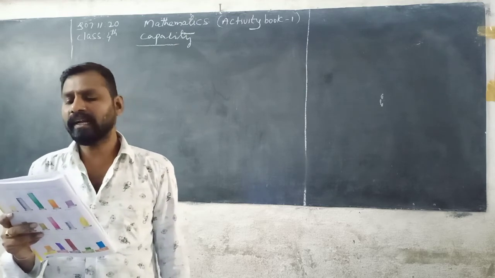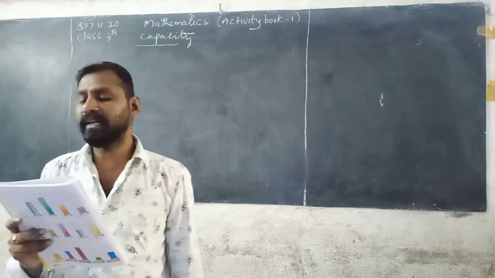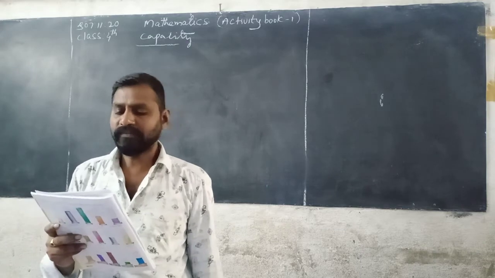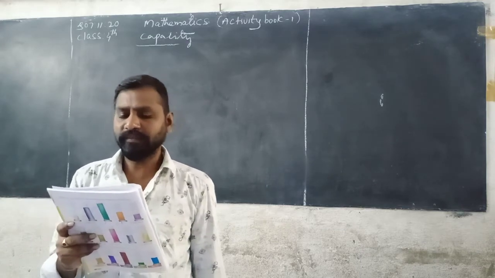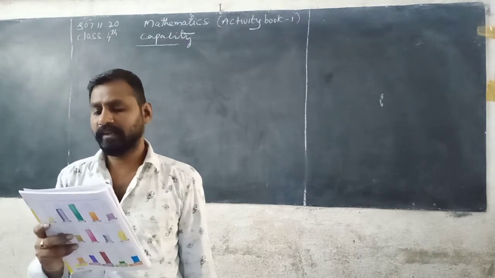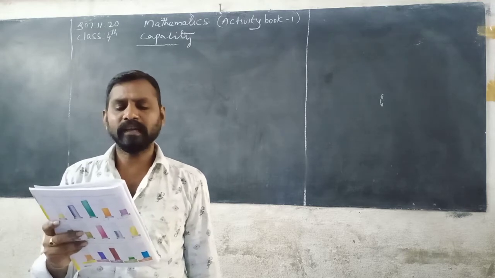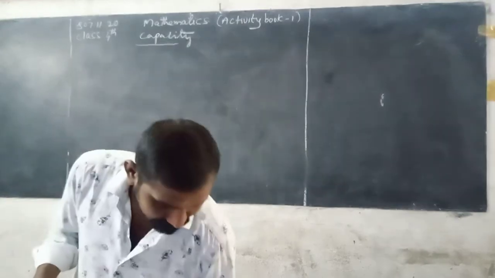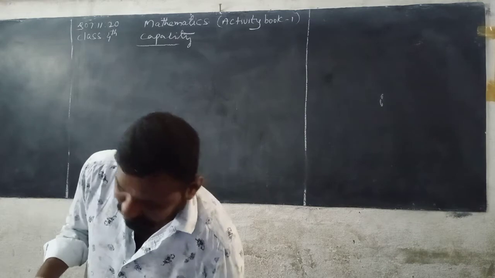If she drank 550 milliliter of water, how much water will be left in the bottle? See here, listen carefully.